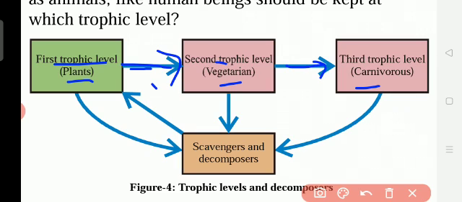First trophic level: plants. Second trophic level: vegetarians. That means those who eat only the vegetables, so they depend upon the first. The next, carnivores. Carnivores are those who eat flesh and meat. Third, consumers. And then scavengers. Scavengers means what? They eat only the dead animals, and they grow on the dead plants and dead animals.